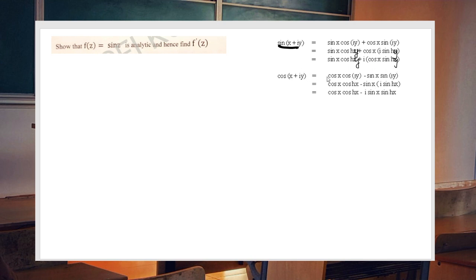Similarly, cos of x plus iy can be written as cos x cos iy minus i sin x sin iy. So here sin z can be written as sin x cosh y plus i into cos x sinh y.